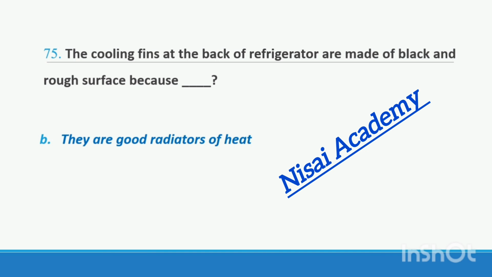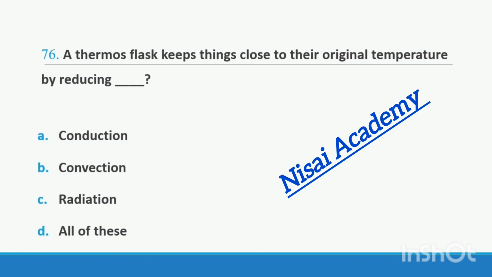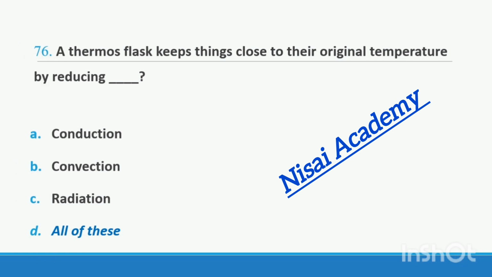Right option B. Question 76. A thermos flask keeps things close to their original temperature by reducing option A conduction, option B convection, option C radiation, option D all of these. A thermos flask keeps things close to their original temperature by reducing conduction, convection and radiation. The right option D, all of these.